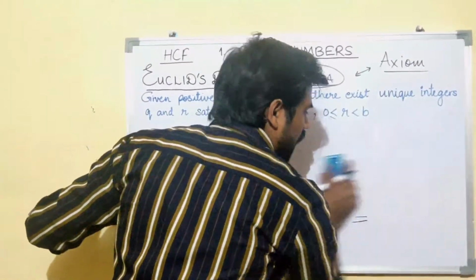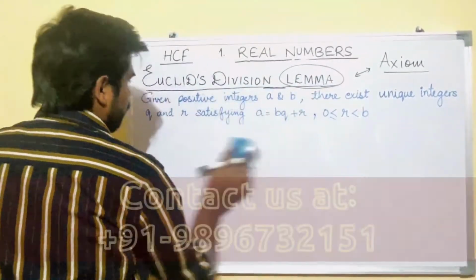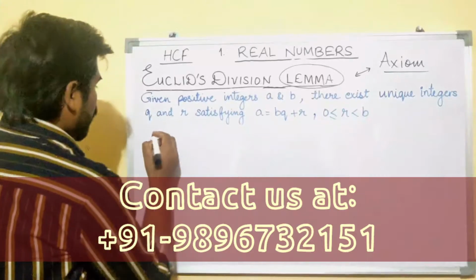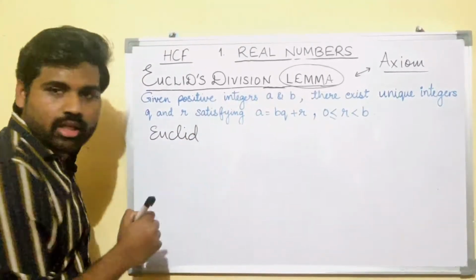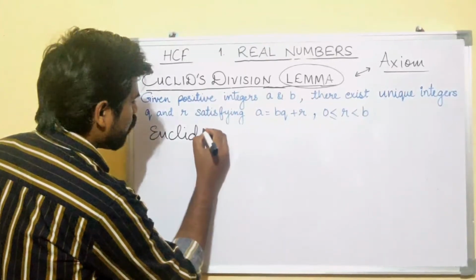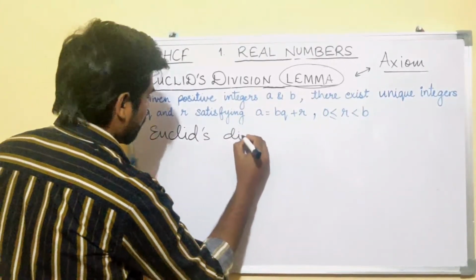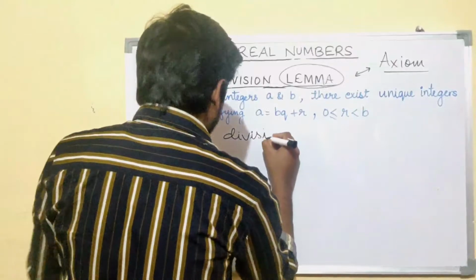If you have any query, you can ask me, okay? The method to find the HCF is Euclid's division algorithm.